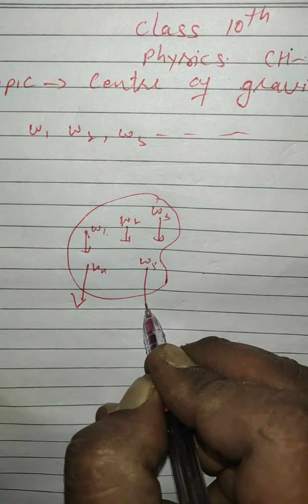As the size of the body is very small in comparison to the size of the earth, the force of gravity acting on these particles is considered to be parallel. Just as this body is here, each particle has a weight W1, W2, W3, W4, W5 and so on.